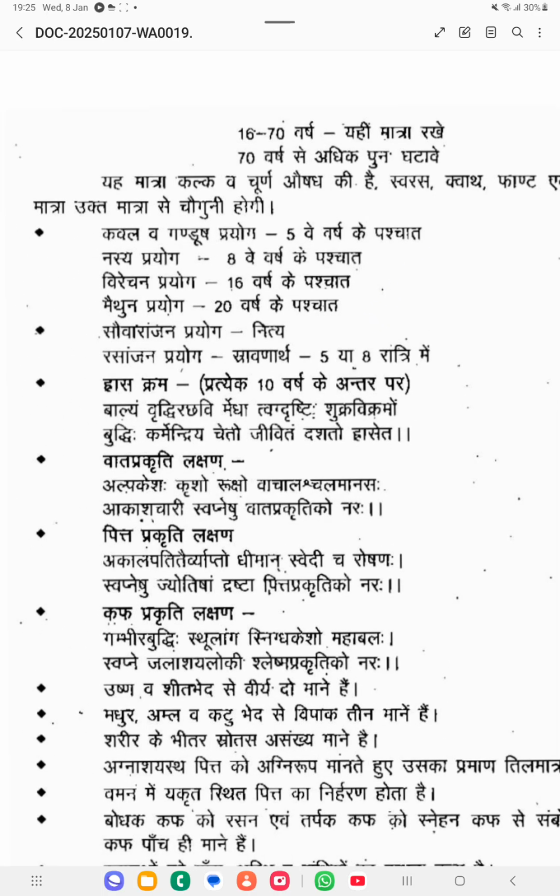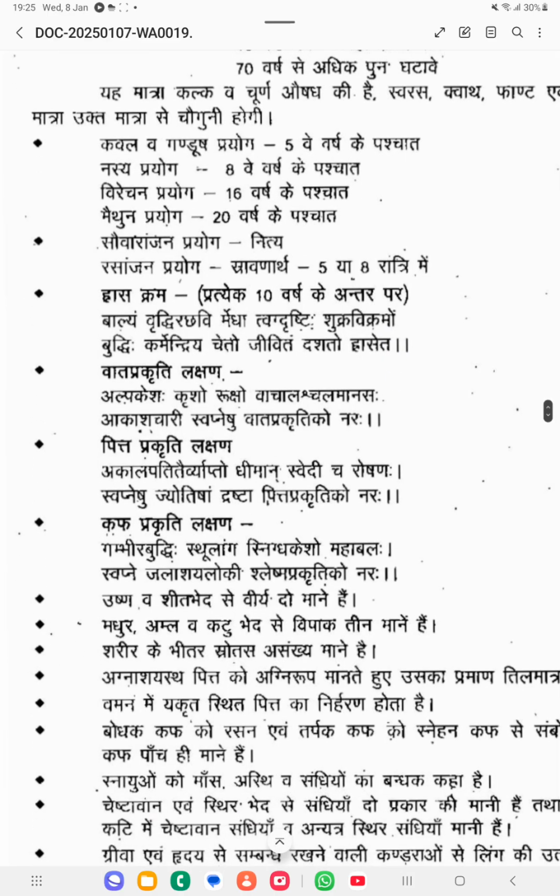Then he has mentioned some age related things for the Panchakarma. Kavala and Gandusha should be given after 5 years old. When the child becomes 5 years, only then can we give Kavala and Gandusha Prayoga. And Nasya Prayoga should start from 8 years onwards. Virechana should be given from 16 years onwards.